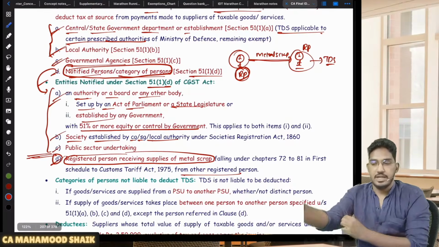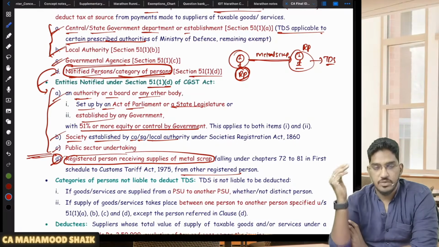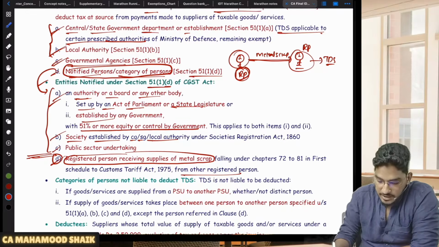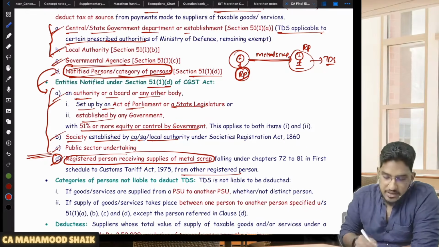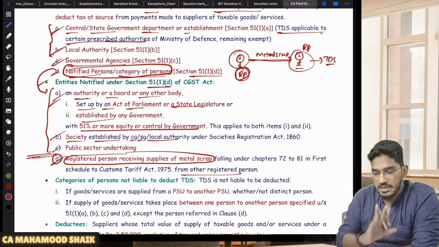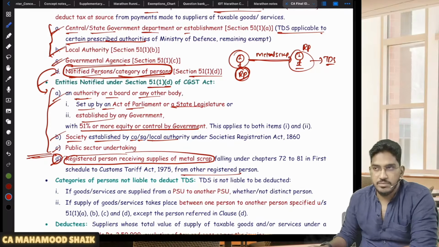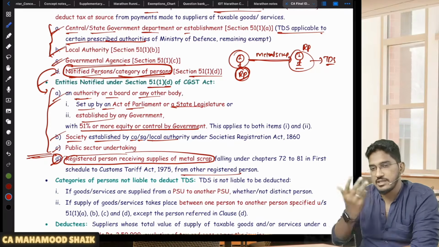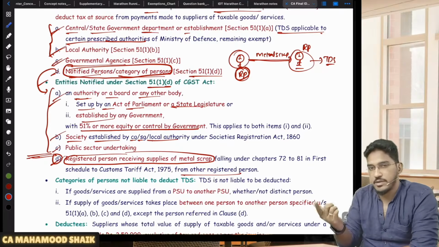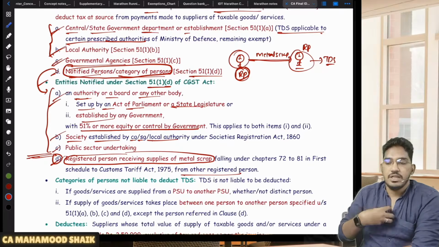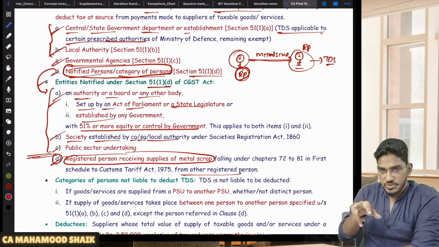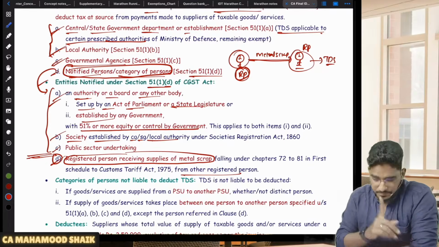But however, they have given one relaxation. What relaxation they have given? If the supply is happening between these entities only, between these notified persons, among them only, then TDS will not become applicable. Sir, what do you mean by that? Let us say, for example, one PSU making supply to another PSU. That means supplier is also a specified person, recipient is also a specified person. No need to deduct TDS. Or one government department is making a supply to a local authority. Among the specified persons only if the supply is happening, no need to deduct TDS.